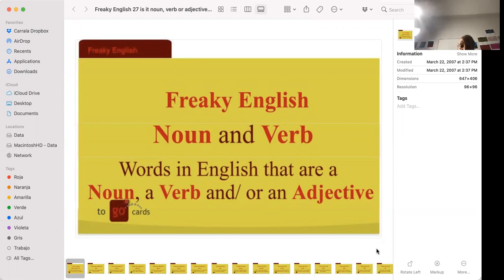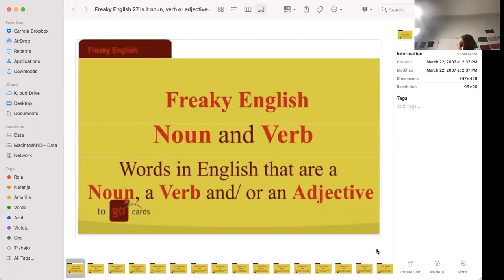So that's why it's different in English. Sometimes the same word that describes a person, place, thing, or idea is the same word that describes the action, or the same word that describes the person, place, or thing.